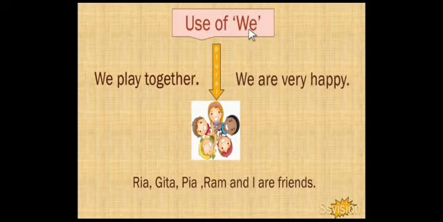We is used with plural nouns. For example, Riya, Geeta, Pia, Ram and I are friends. Here Riya, Geeta, Pia, Ram and I can be replaced with we.